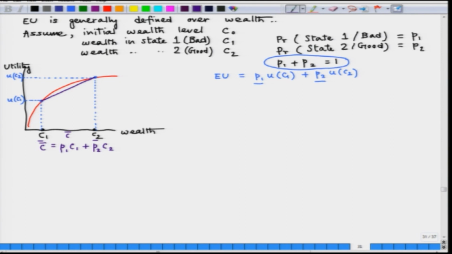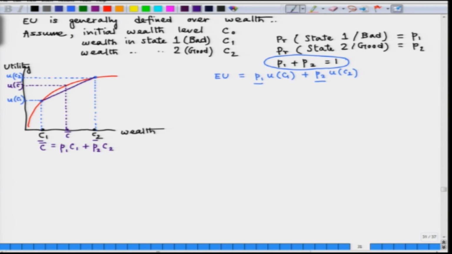So, for this expected value of wealth or consumption also, the consumer gets some utility from the utility function, and utility out of this average consumption level C bar is given by U of C bar.